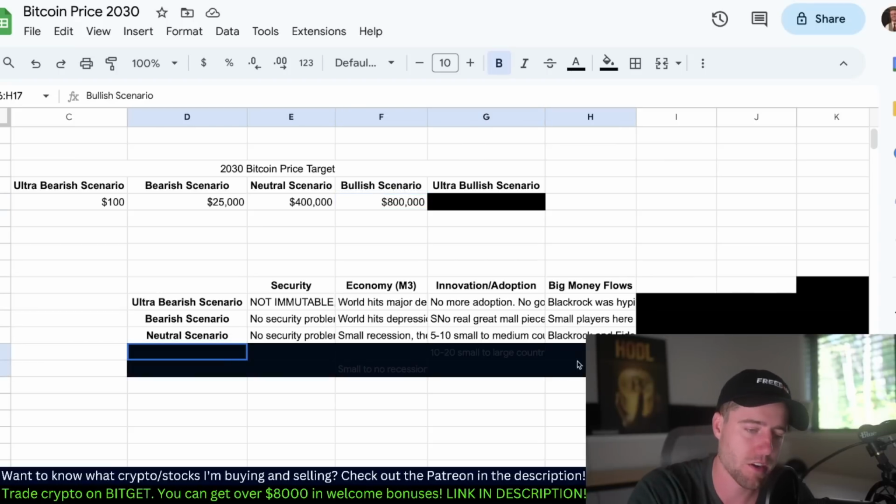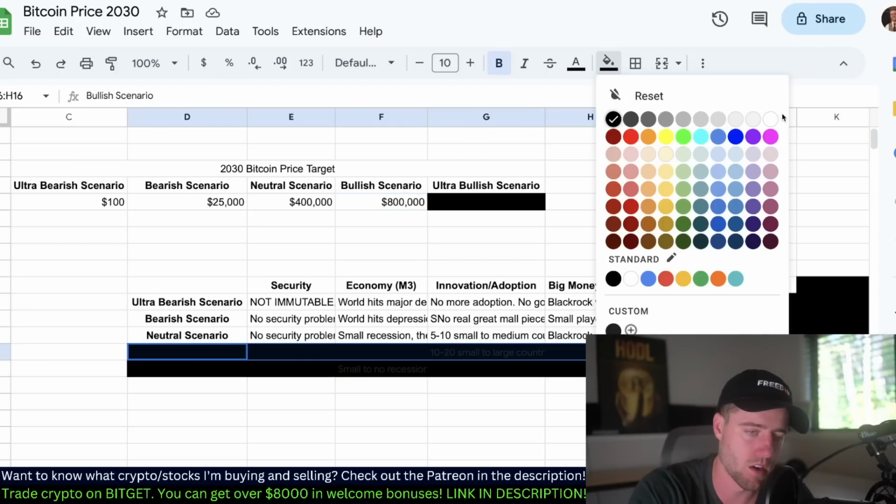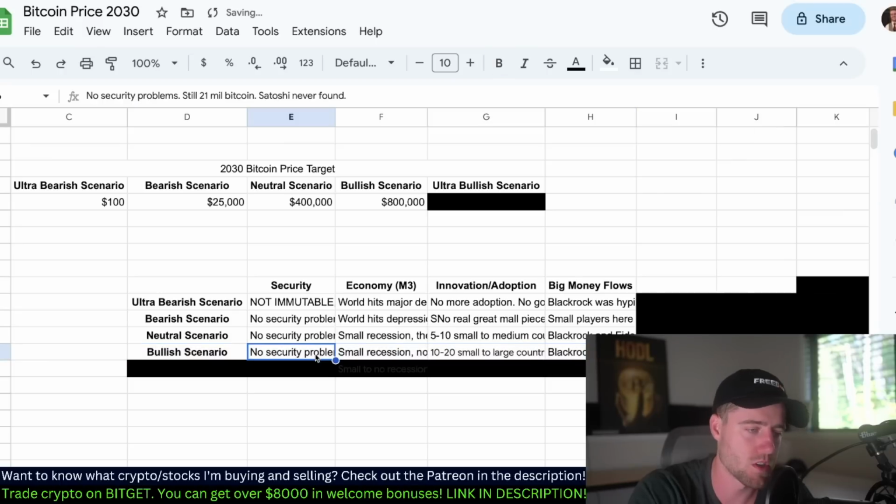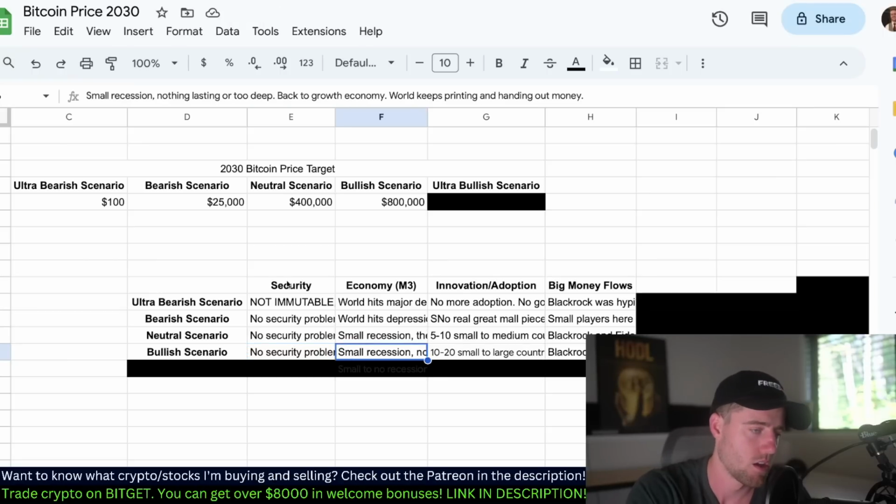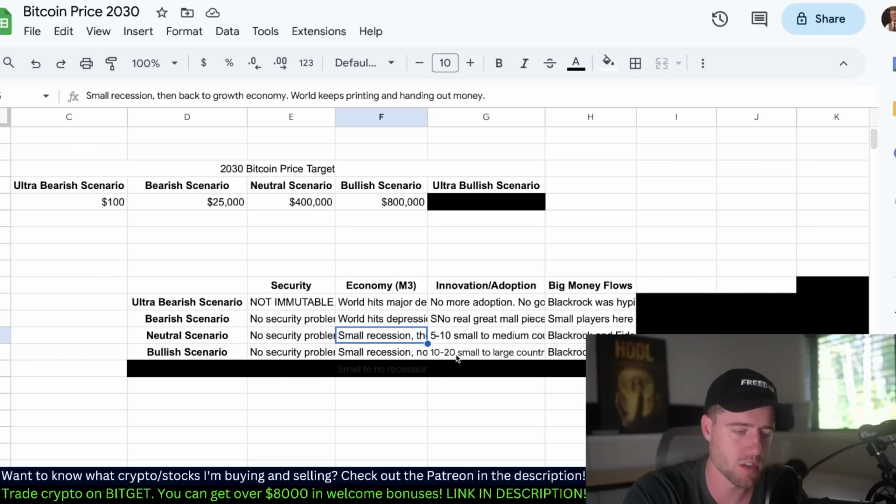Now, in this scenario, as I said in the last couple, it also assumes no security problems, still 21 million Bitcoin, Satoshi never found, all that kind of stuff. The economy: small recession or no recession, nothing lasting or too deep. The economy gets back to a growth economy. The world keeps printing and handing out money. So very similar to the scenario beforehand, just in the neutral scenario.